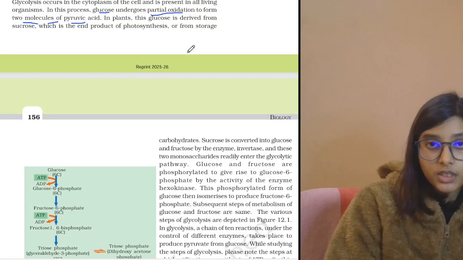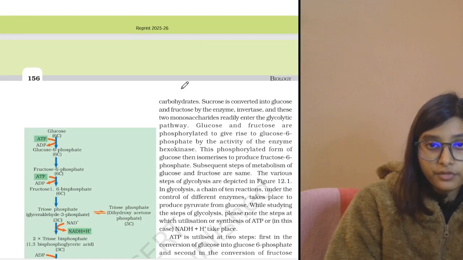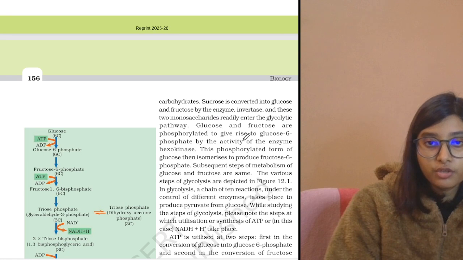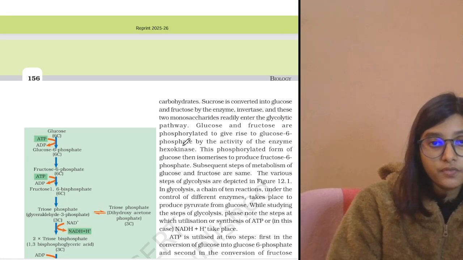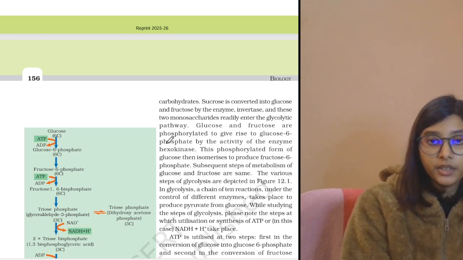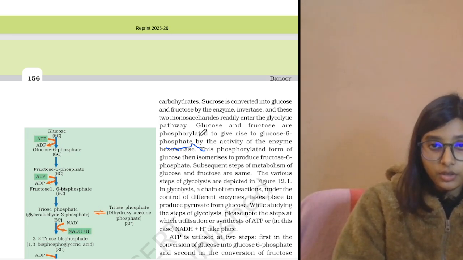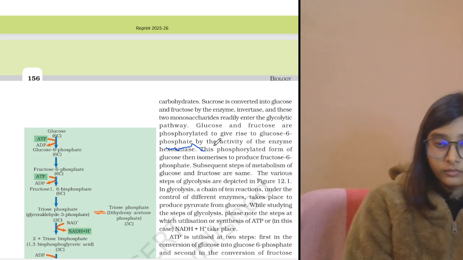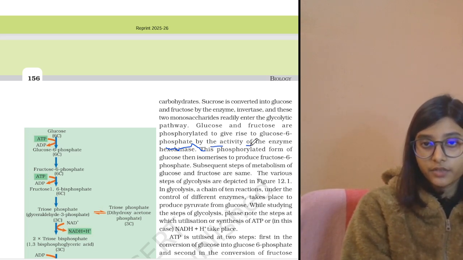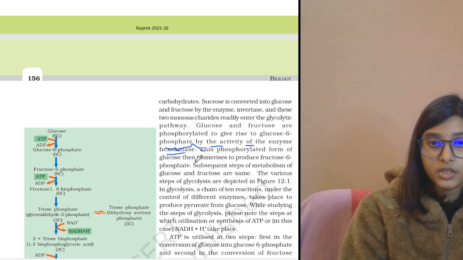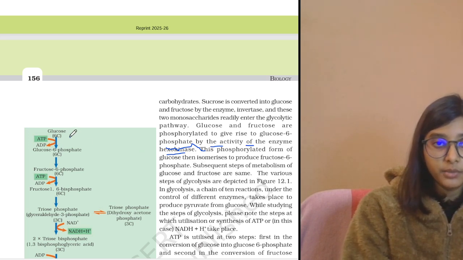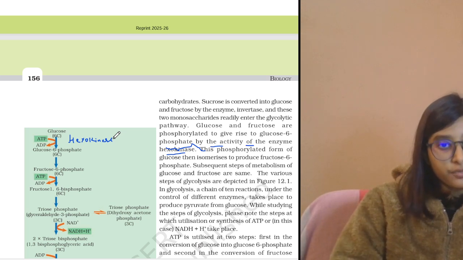It's written here also: glucose and fructose are phosphorylated to give rise to glucose 6-phosphate by the activity of the enzyme hexokinase. So what we can say from here is that glucose in the presence of hexokinase is converted into glucose 6-phosphate.